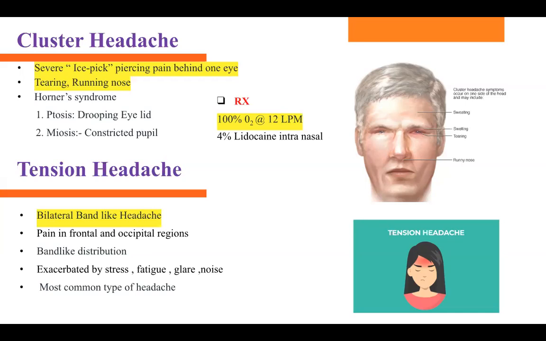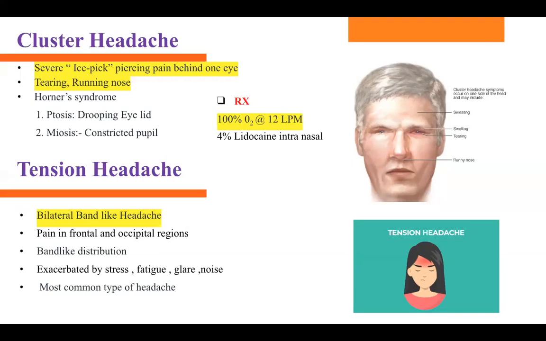They also have Horner syndrome, that is also related to the eye. They have ptosis and miosis. So what is that? Ptosis means drooping of the eyelid. Their eyelid is just dropping, okay? And then miosis, that is a constricted pupil. Their pupil is getting constricted, that is miosis. So when they have these cluster headaches going on, one side of the head hurts, and they have some eye related symptoms.